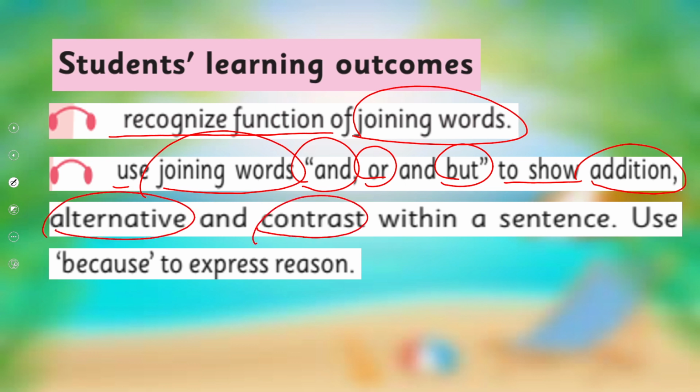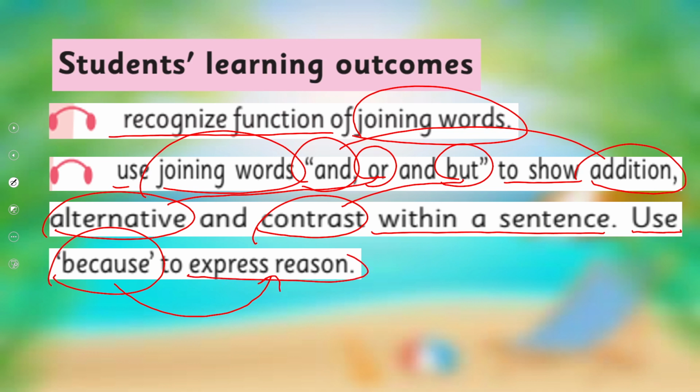So for addition we use and, for alternative we use or, for contrast we use but, and within a sentence we use because to express a reason. So to express reason we use because. So these four joining words, and, or, but, because, we are going to learn today. These are our today's SLOs.